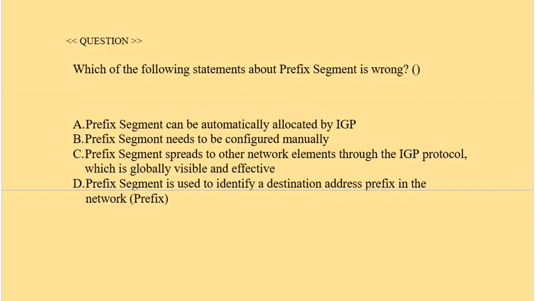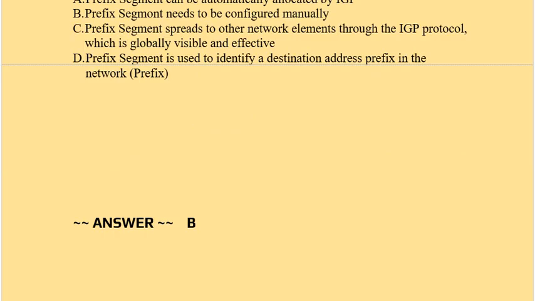Question is, which of the following statements about prefix segment is wrong? Option A, prefix segment can be automatically allocated by IGP. Option B, prefix segment needs to be configured manually. Option C, prefix segment spreads to other network elements through the IGP protocol, which is globally visible and effective. Option D, prefix segment is used to identify a destination address prefix in the network. Correct answer is option B.